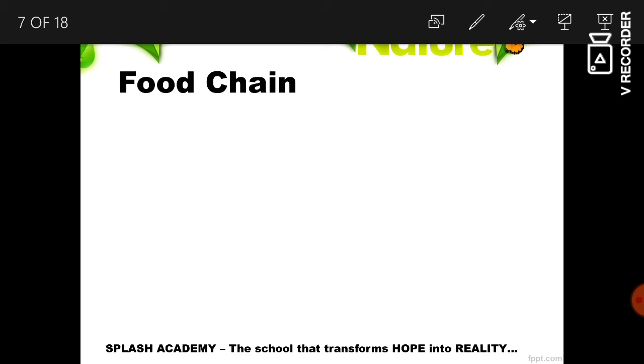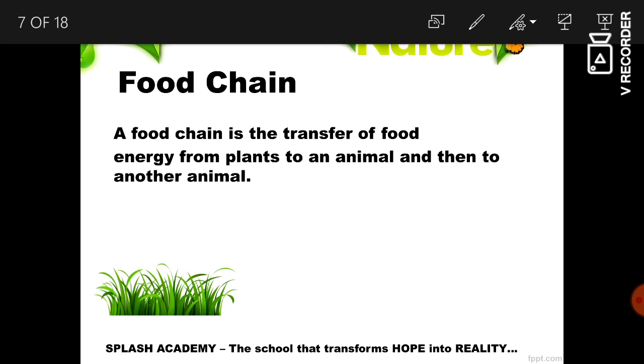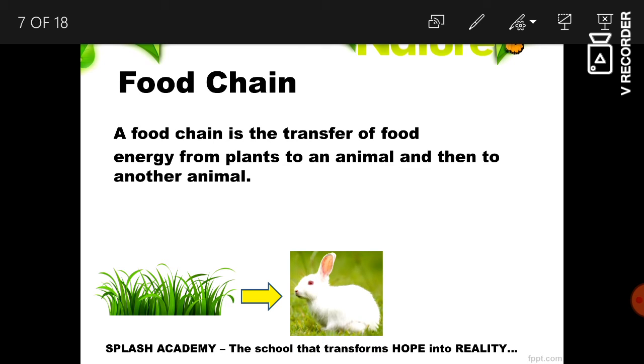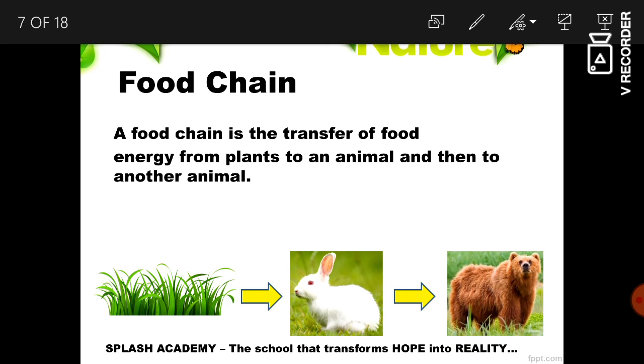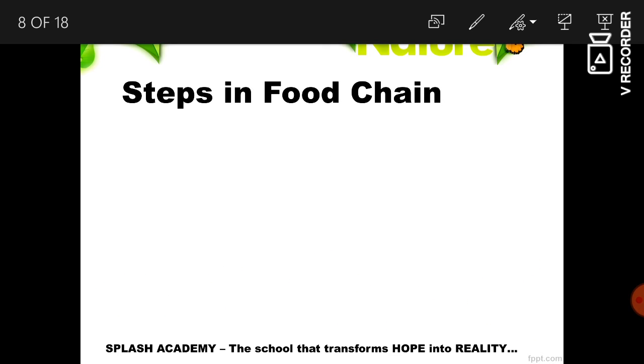Now we will know about the food chain. What does a food chain tell us? A food chain tells us who eats what in nature. It is the transfer of food energy from plants to an animal, then to another animal. Now we will see some examples of food chain to get a better idea.